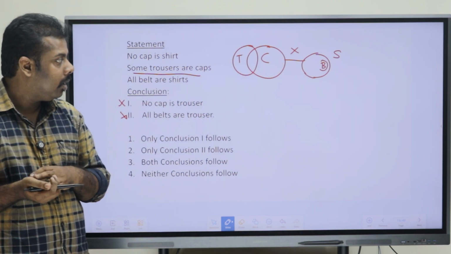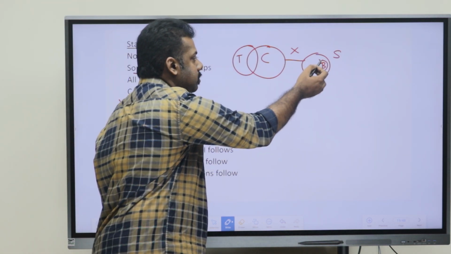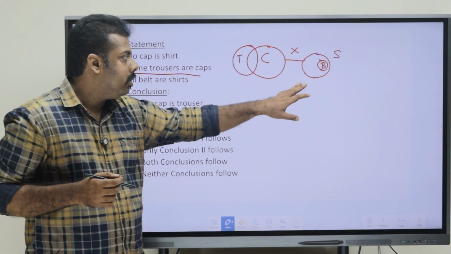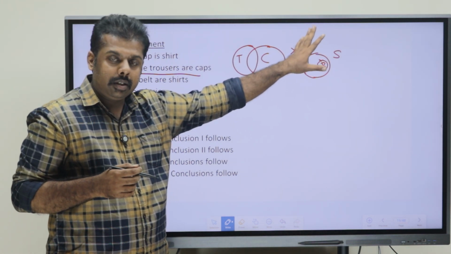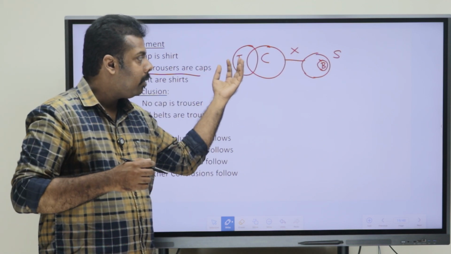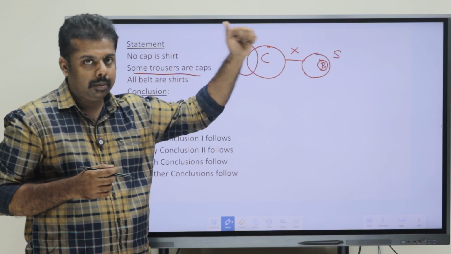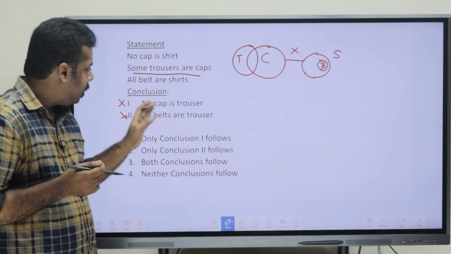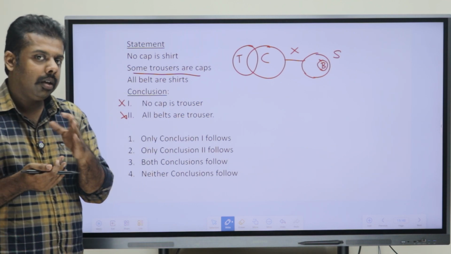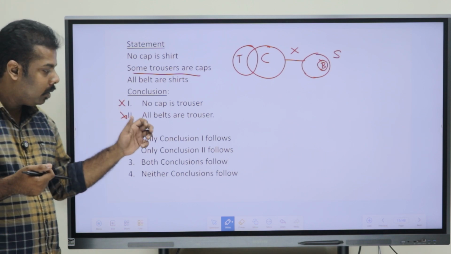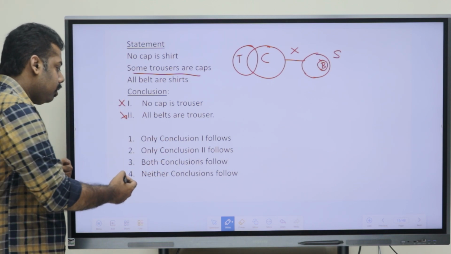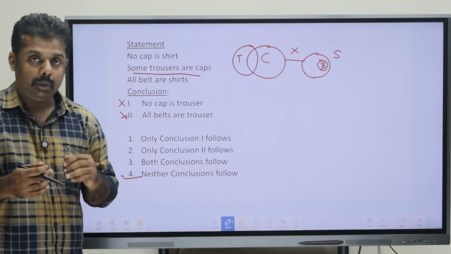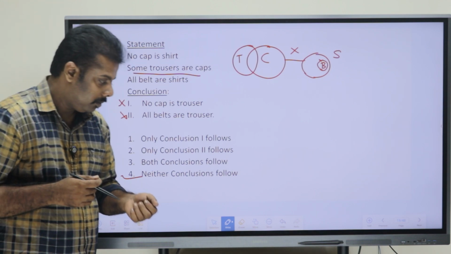If we are trying to connect it, we can say that since cap and shirt have no relation, and belt is inside shirt, some trousers are not belt has to be right. So if they are asking a conclusion like that, it has to be right, but all belts are trousers is 100% wrong here. So both are wrong. Which option is the right one? Neither. So the fourth option is our answer here: neither conclusion follows. Now moving on to the next question.